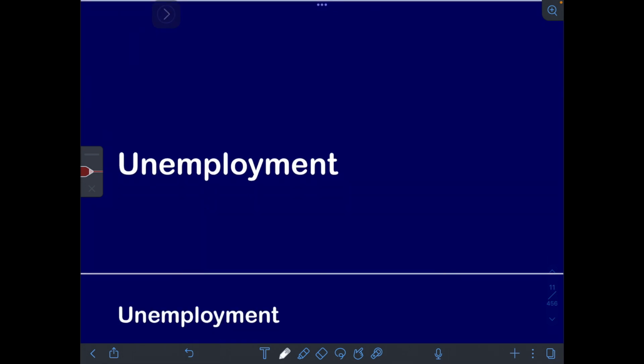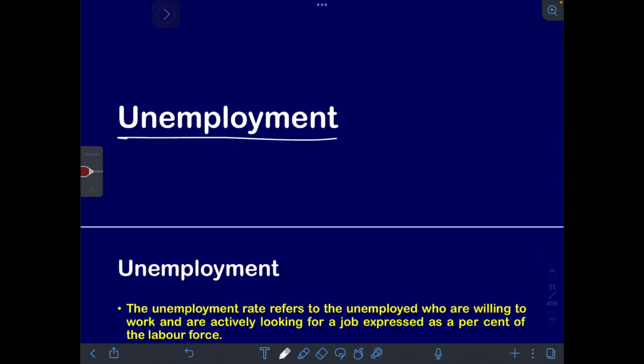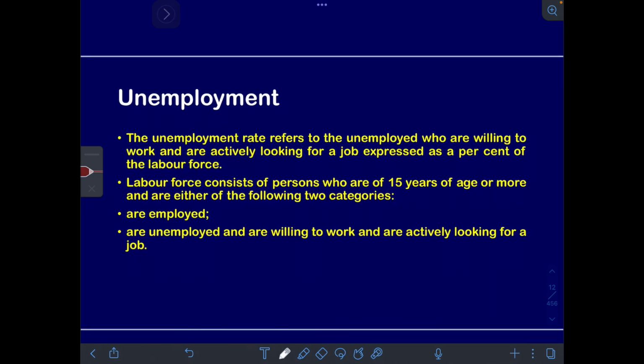Clear, people? Now let us come to the term unemployment. So here what you need to understand is that these are the next two terms we are going to see, unemployment and poverty, and it is to deal with definitions. So unemployment rate refers to the unemployed who are willing to work and actively looking for a job, expressed as a percentage of the labor force.